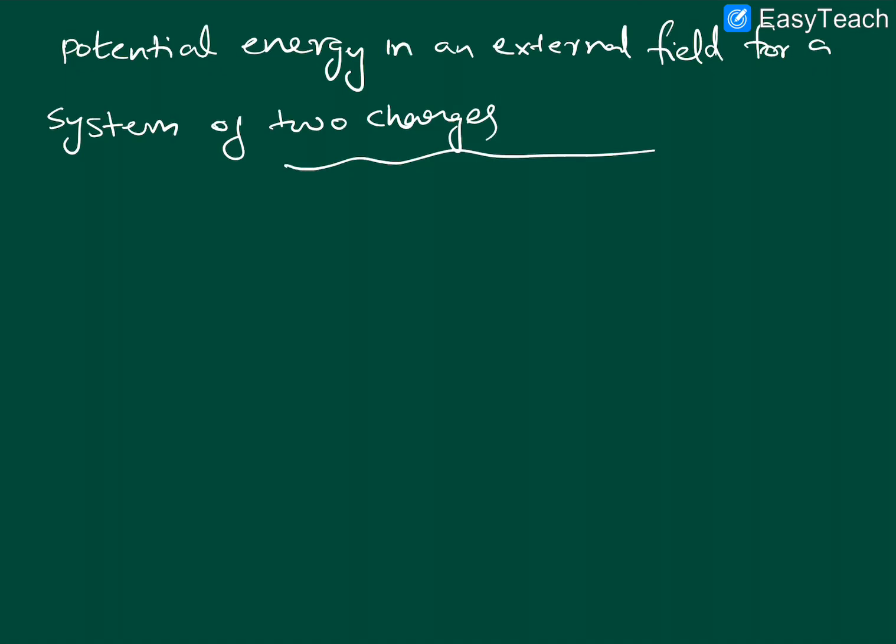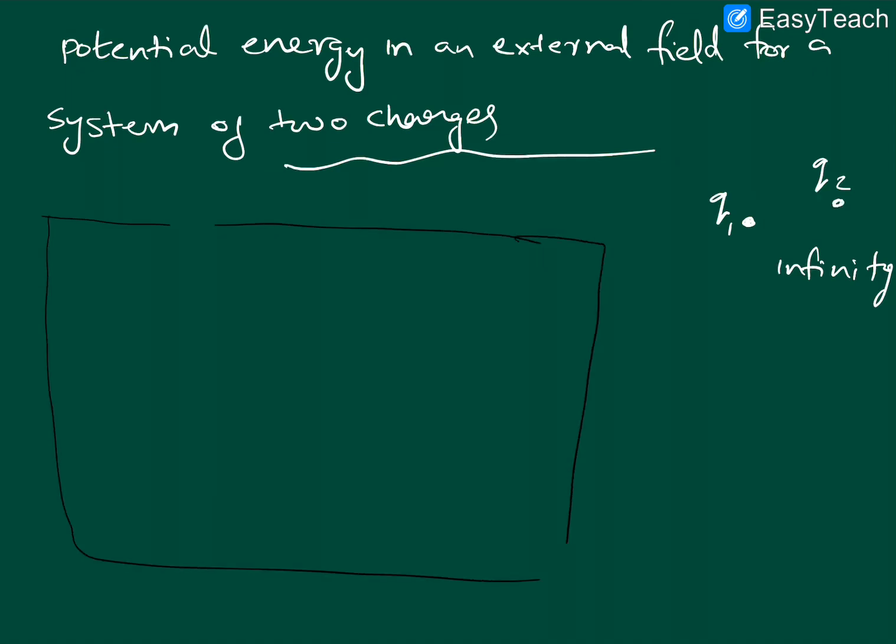Now let us imagine that initially two charges are there at infinity, Q1 and Q2. They are at infinity. Infinity means very far away from your region. Okay, now you are having a region here and you want to build a system here in this region. But in this region there is a field acting.